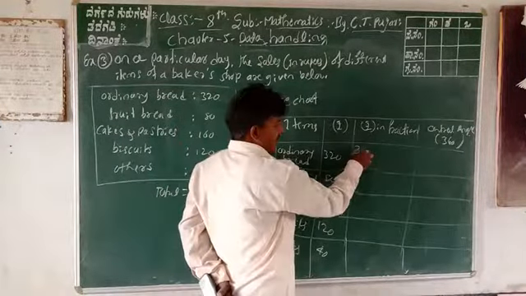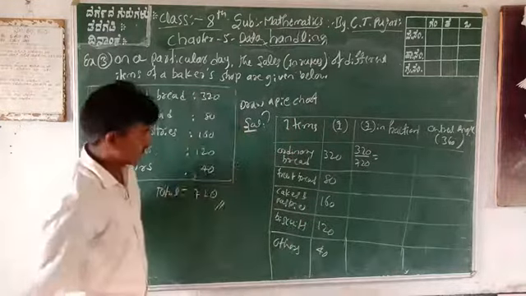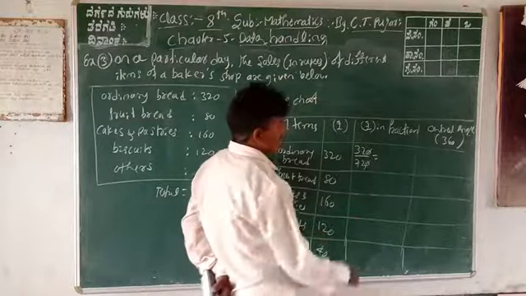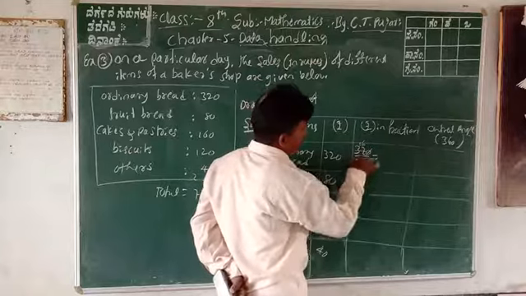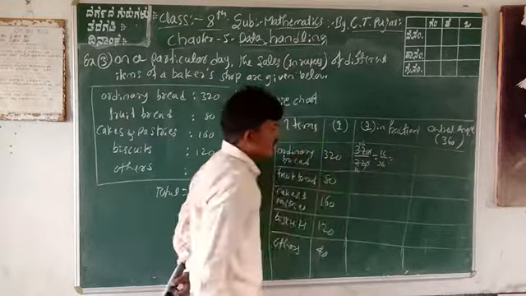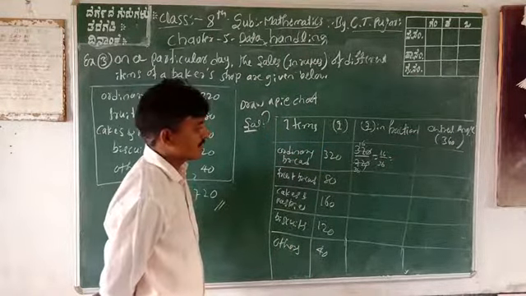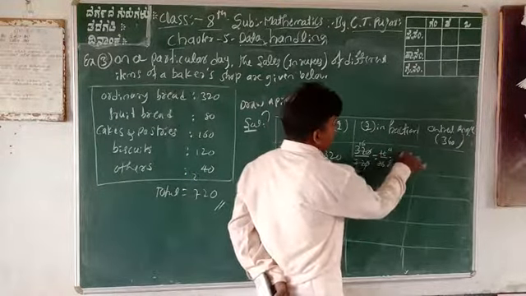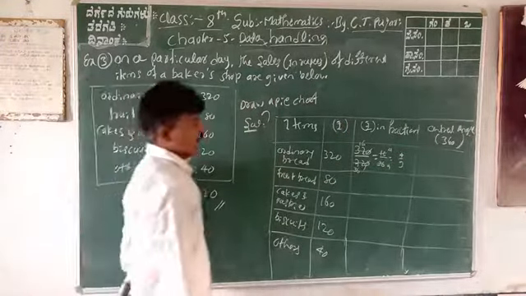The zeros cancel. 2 ones are 2, 2 threes are 6, 2 sixes are 12. Next, 2 fours are 8, 2 nines are 18, so 4 by 9 is the fraction.